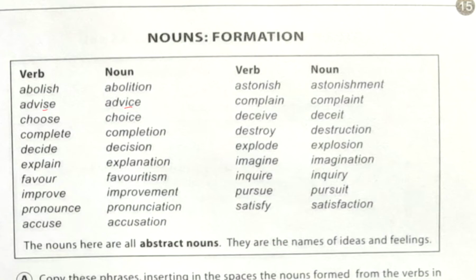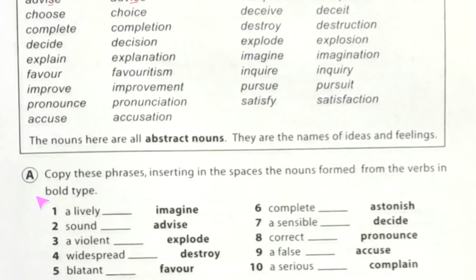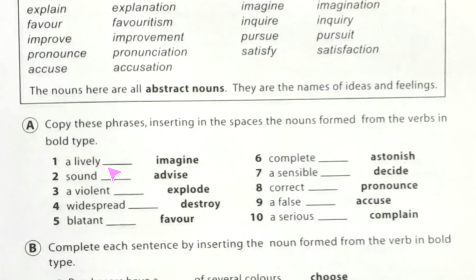So here we have found one exercise, that is A exercise. It's written, copy these phrases, inserting in the spaces the nouns formed from the verbs in bold type. So here see, lively, imagine. You have to memorize this, because in your future life you will have to use these words several times. So right here, imagine, its noun is imagination. So here we will write a lively imagination.